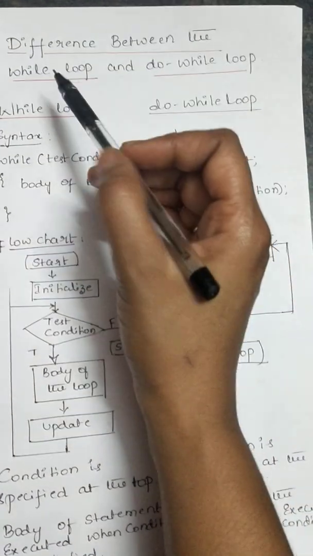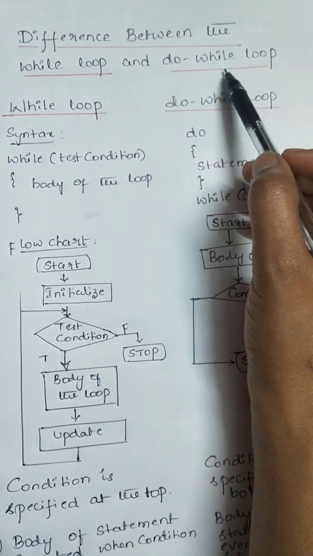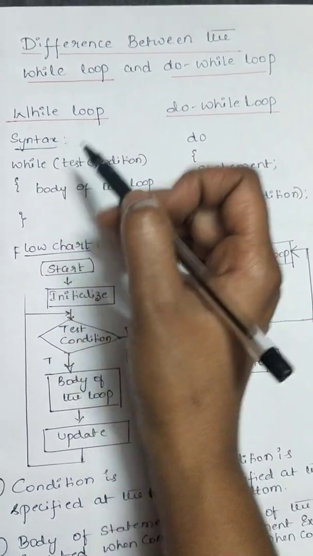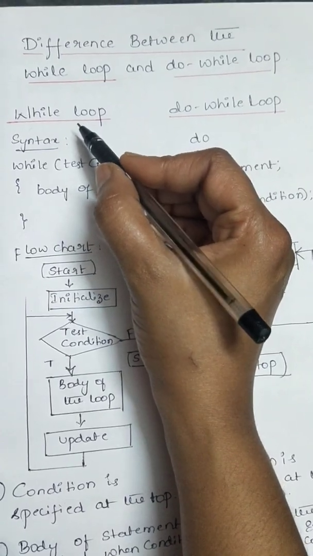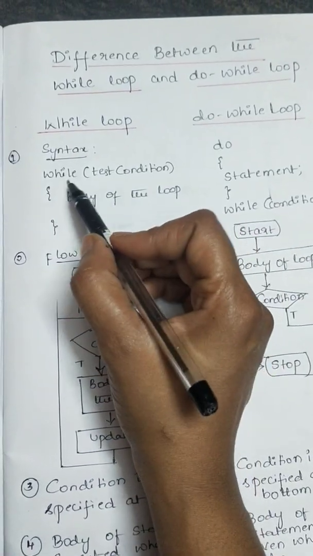Hello everyone, today I am going to discuss the difference between the while and do while loop in C programming. Now let us see the difference. First let us see the syntax of while loop. The syntax of while loop is like this.